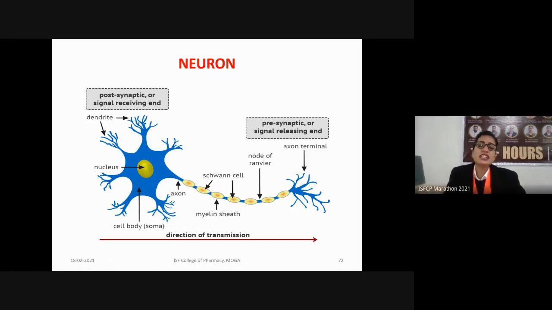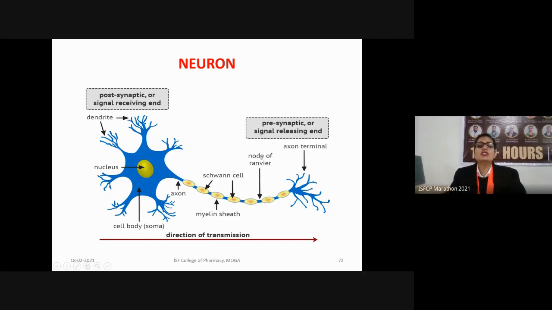Hence, if the conduction has to occur, the electrical signals will jump from the surface of the exposed axon. So it will jump from this to this, and this exposed part of the axon is known as the node of Ranvier. So in the case of the myelinated neuron, the propagation will be jumping.